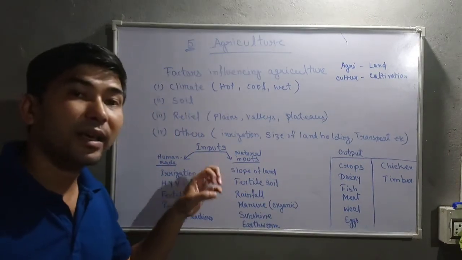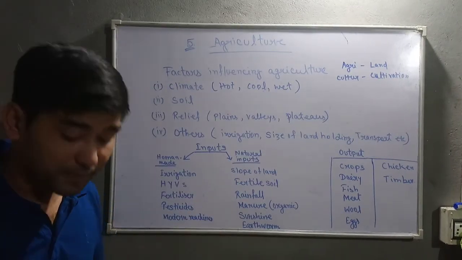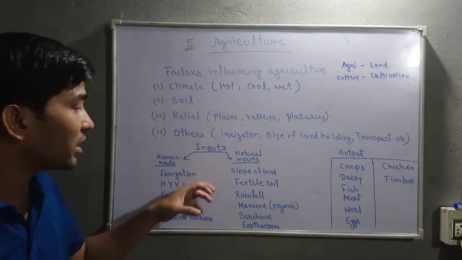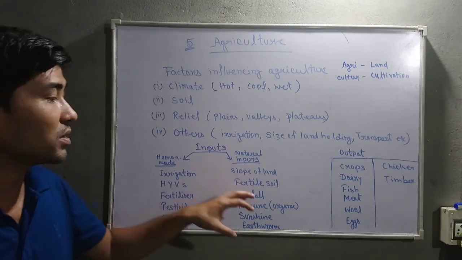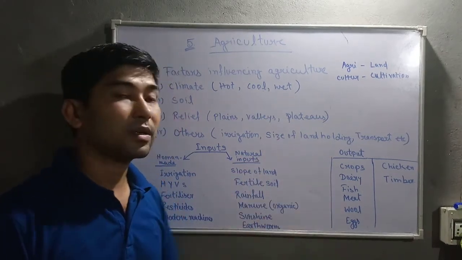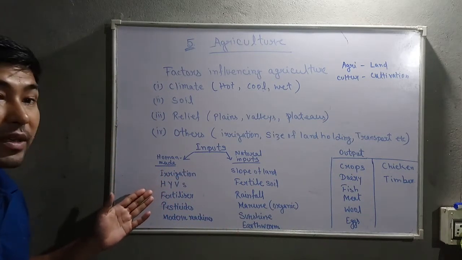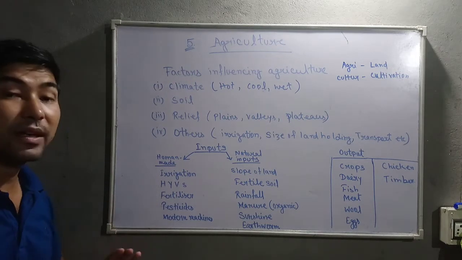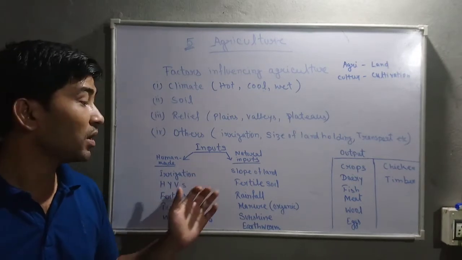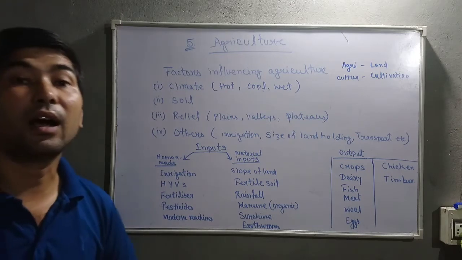So within agriculture, there are inputs of agriculture. That is, the things which are necessary for doing agriculture, which are needed for doing agriculture, these are those things, and what we get after farming is the output. So what are the inputs? We could see human-made inputs: irrigation, HYV seeds, fertilizers, pesticides, modern machines. Then natural inputs: slope of land, fertile soil, rainfall, manure, sunshine, and earthworm.